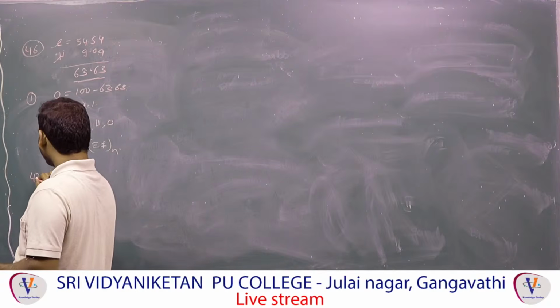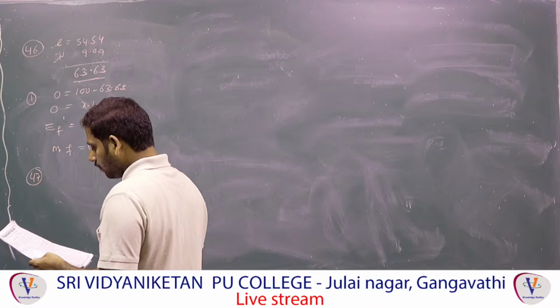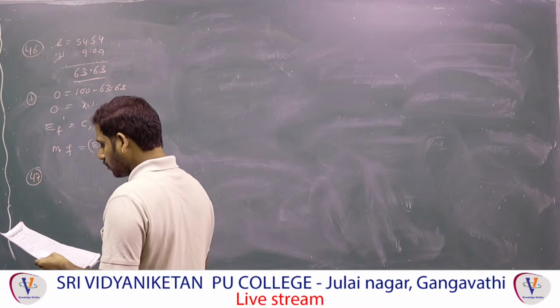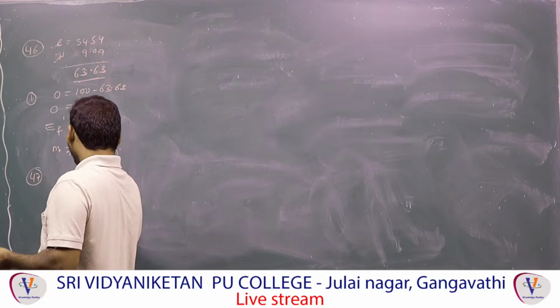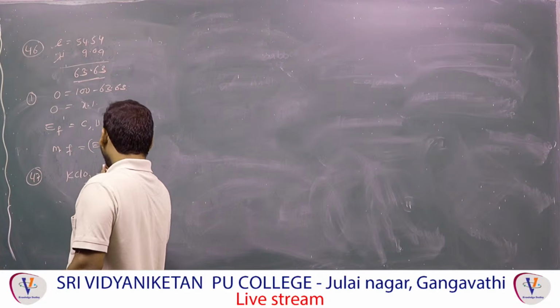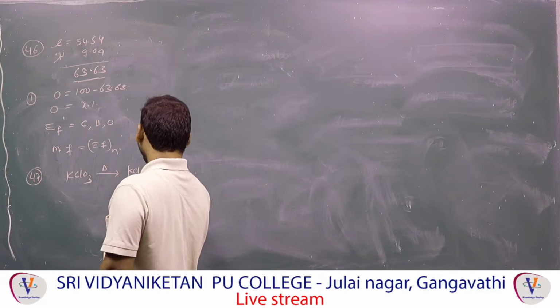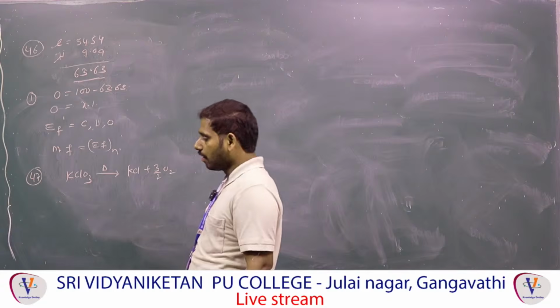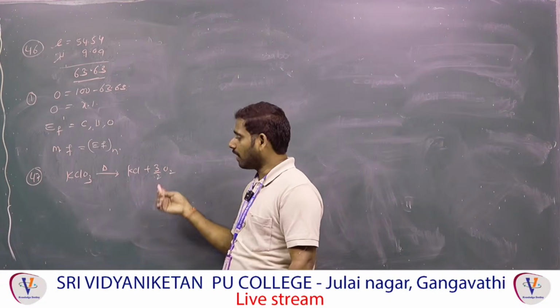Second one, question 47. The percentage loss in weight after heating a pure sample of potassium chlorate. Potassium chlorate is KClO3. On heating, it will decompose to KCl plus 3/2 mole of O2. On heating, which one is lost? Oxygen gas will evaporate. That means oxygen will be lost.